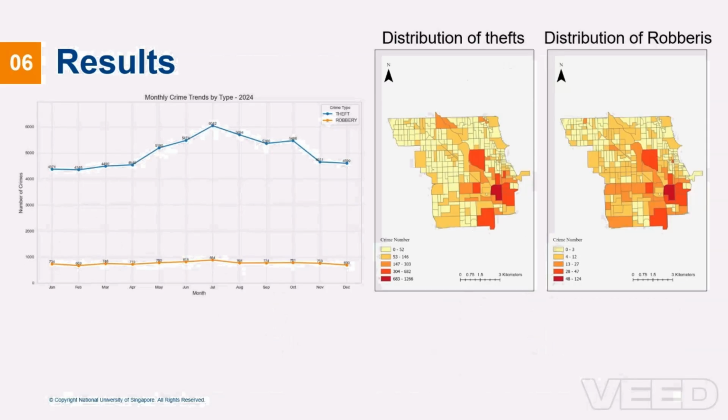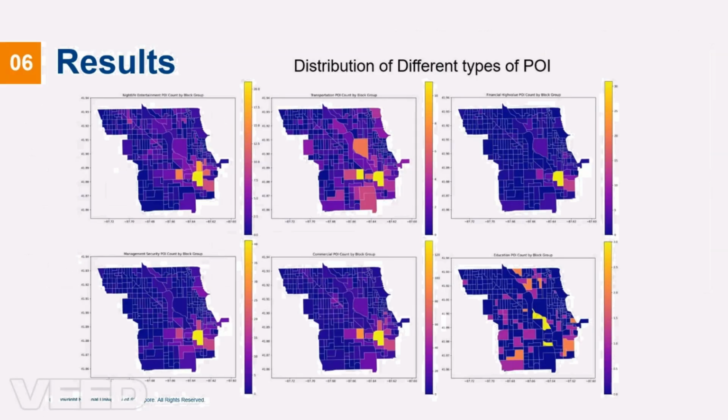Looking at the monthly trends, you can see that theft incidents, blue line, have significant seasonal variation with peaks in summer months, while robbery incidents, orange line, remain more consistent throughout the year. The spatial distribution maps show that both crime types have similar concentration areas, typically in central and south-central parts of these communities. Then we examine the distribution of different types of POIs. We notice that commercial areas, nightlife/entertainment venues, financial institutions, and transportation hubs are more densely concentrated in areas that also show higher crime rates. Comparing to these types, transportation and education facilities are more evenly distributed.